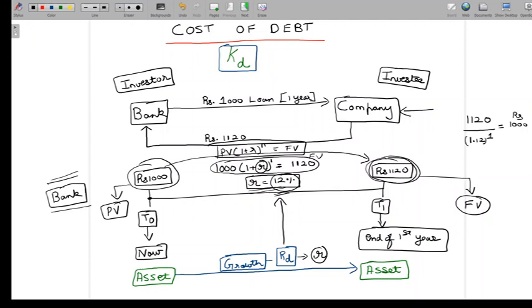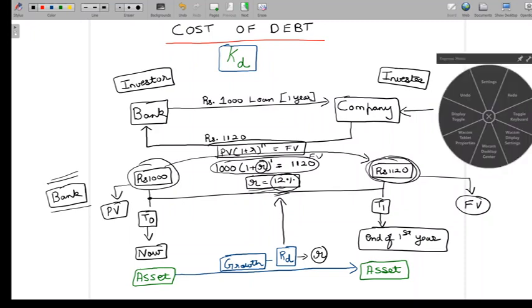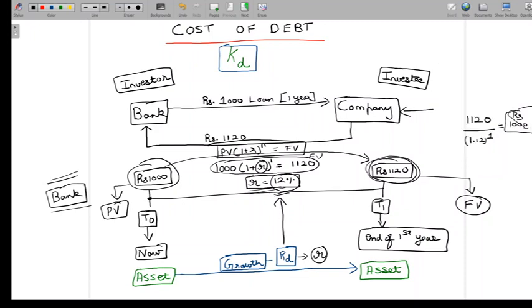So if I know my future value, and if I know my discount rate, I'm obviously going to get my present value. So that's exactly what I've done here also. So I knew my future value, and let's say I know this 12%, but let's say I don't know this 1000 rupees. I can discount my 1120 at 12%, and I can get my 1000.